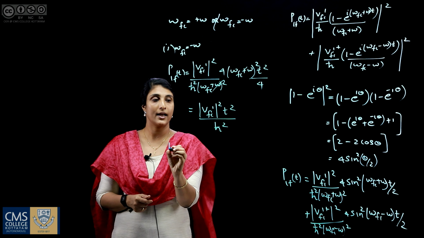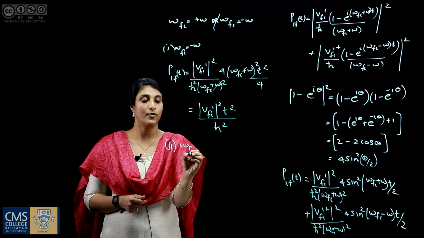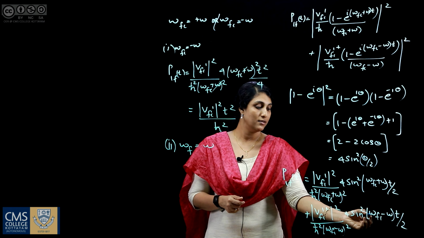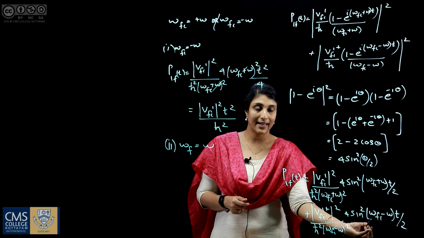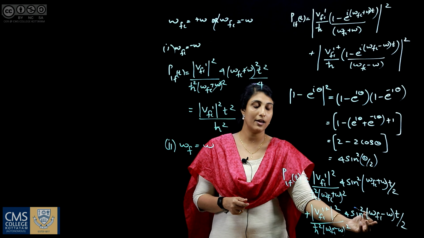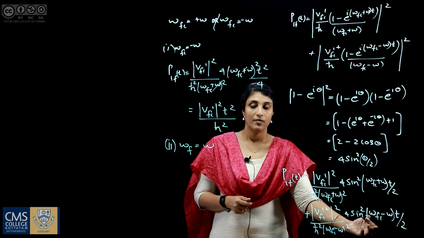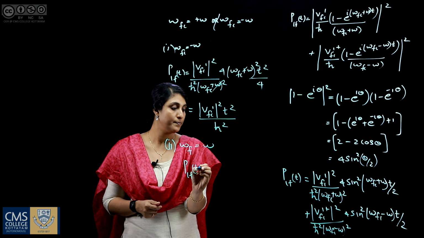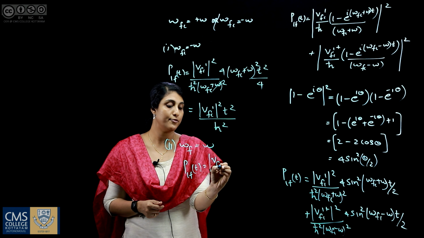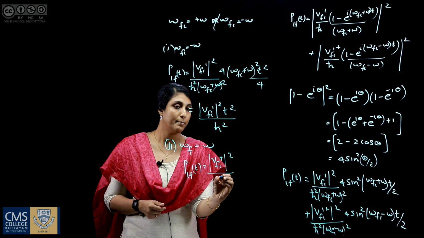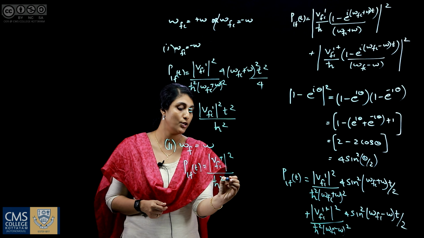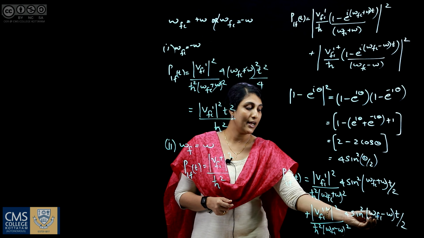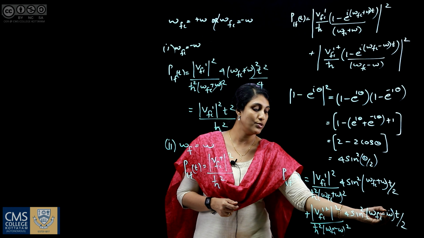So if omega fi equals omega, only the second term is significant. That is, if omega fi approximately equal to omega, we got P fi of t is modulus of V fi prime dagger square by h bar square into (omega fi minus omega) the whole square into t square by 4.